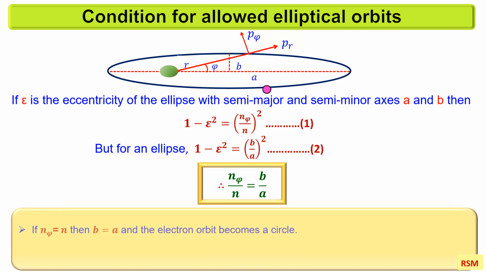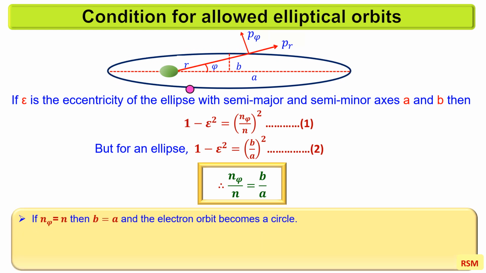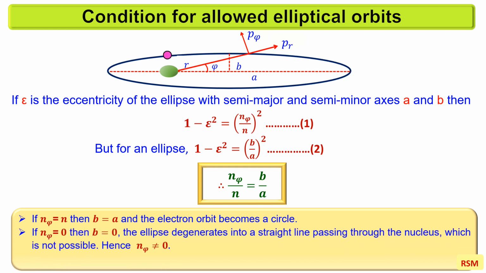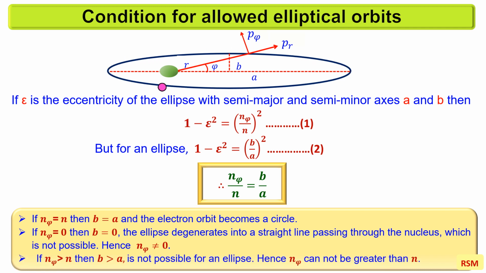Thus, if n_phi equal to n, then b equal to a and the electron orbit becomes a circle. If n_phi equal to 0, then b equal to 0, the ellipse degenerates into a straight line passing through the nucleus, which is not possible. Hence n_phi does not equal 0. If n_phi is greater than n, then b is greater than a, which is not possible for an ellipse. Hence n_phi cannot be greater than n. Thus n_phi can have n values from 1 to n.